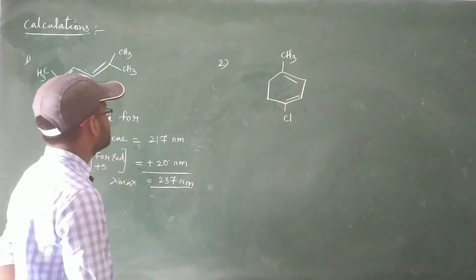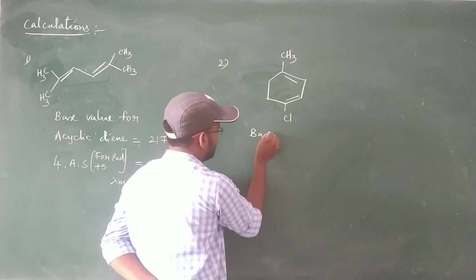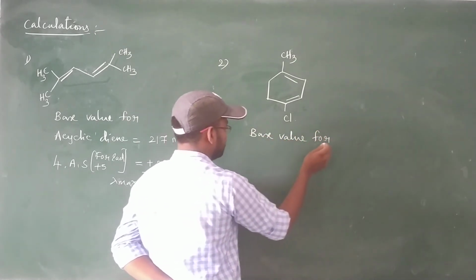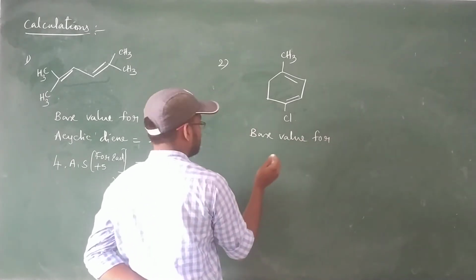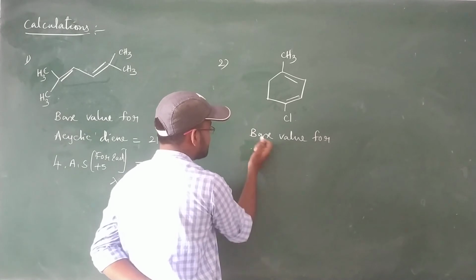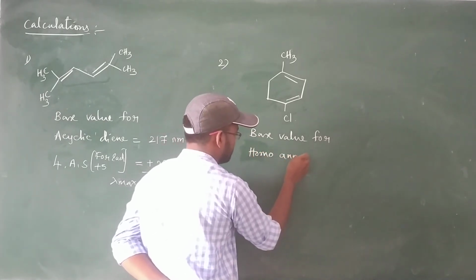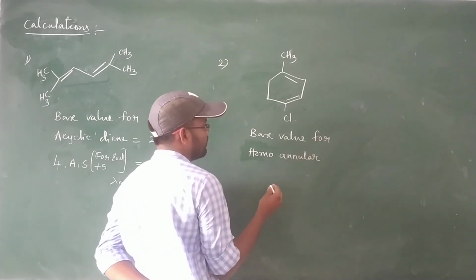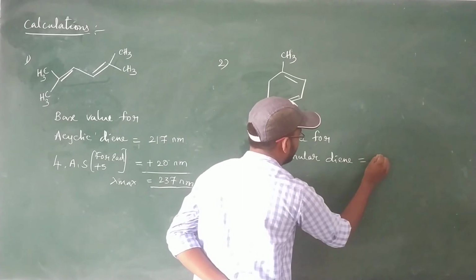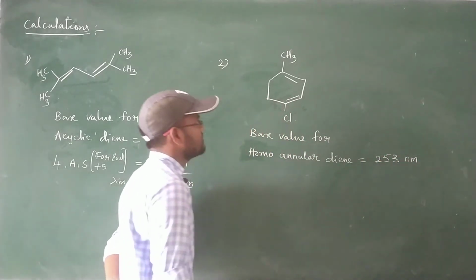In this case, the base value for the diene is cyclic homoannular. Base value for homoannular diene is 253 nanometers.